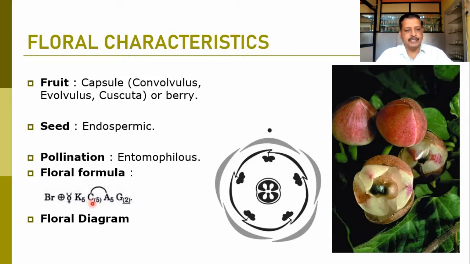This C represents the corolla, and in brackets we have shown the 5, so the corolla is gamopetalous and attached to the androecium.